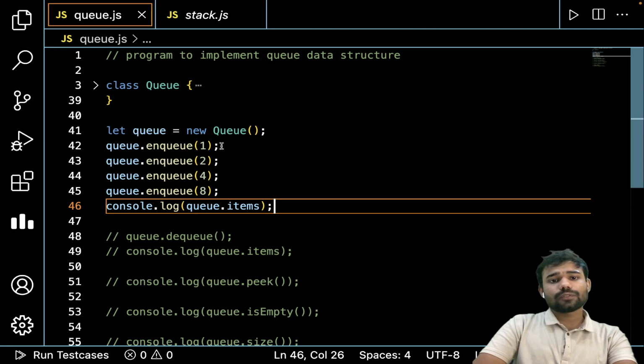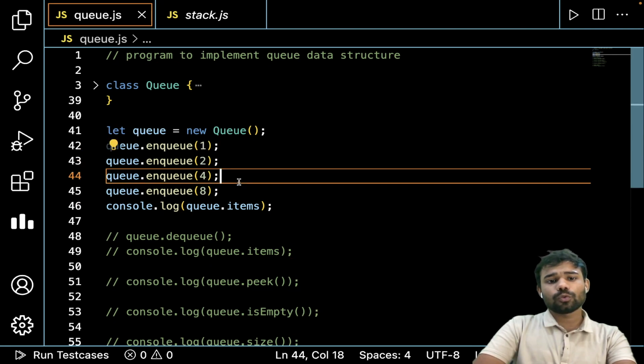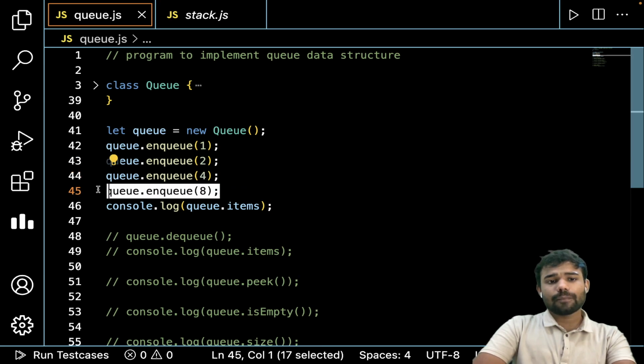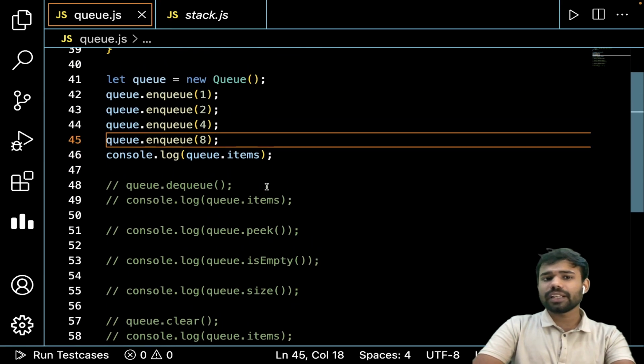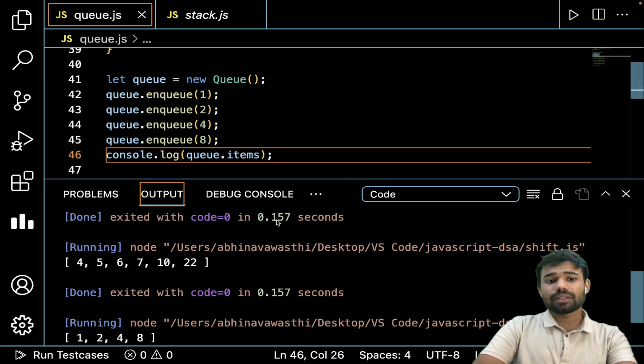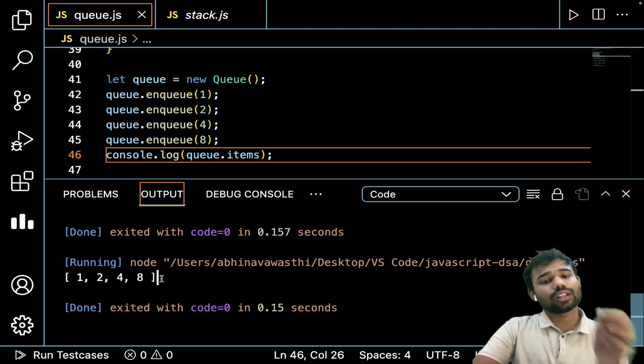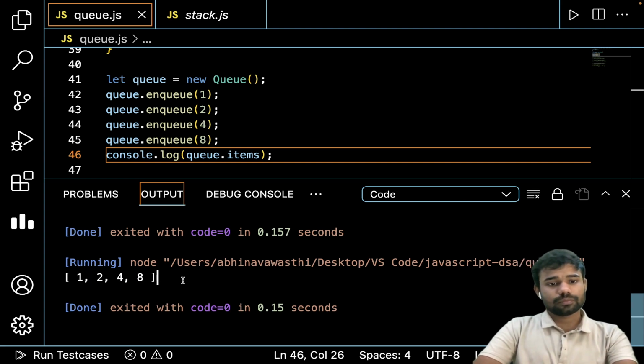Okay. So first we have enqueue functions. We have enqueue 1, 2, 4, and 8. We have made some enqueue operations. That means simply we are pushing something in the back of this array. So if you run it, you will simply see that 1, 2, 4, 8 is the answer, which is the only answer that we want.